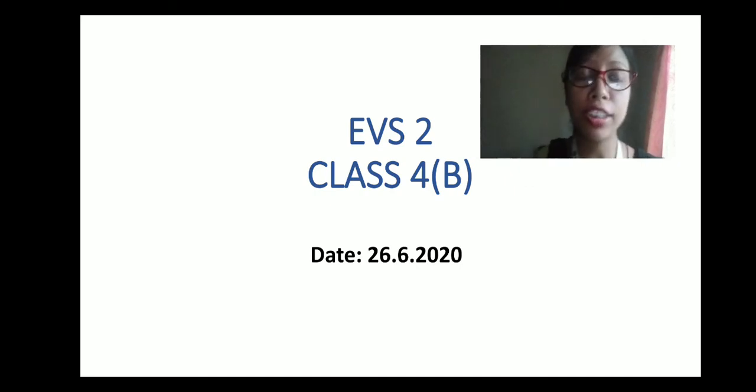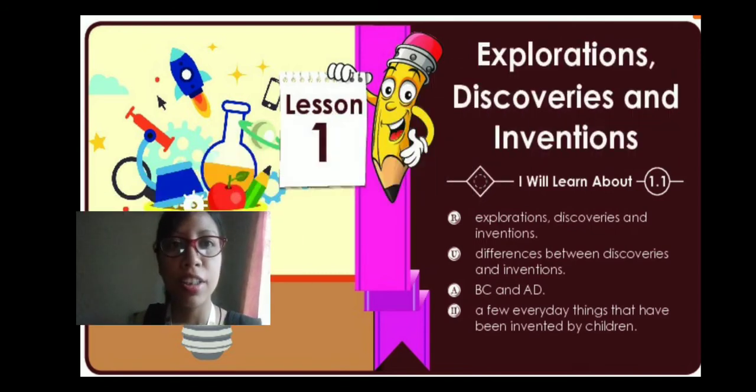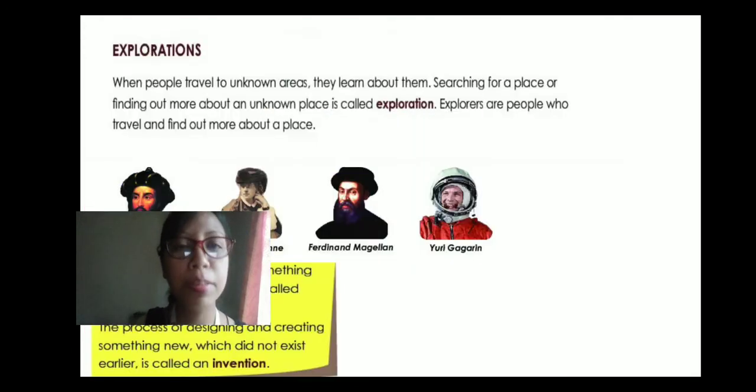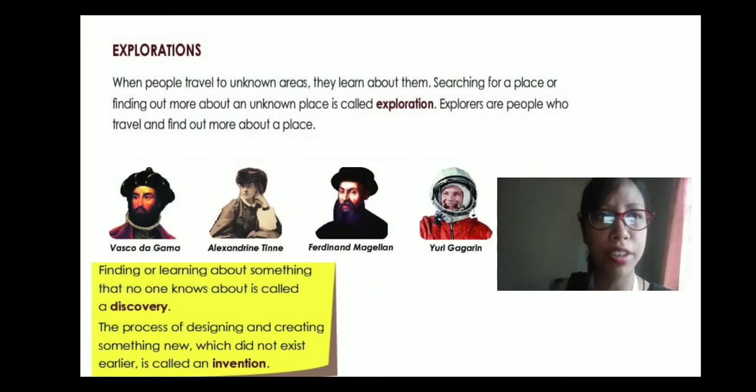So today we are going to discuss a few important points from lesson number 1 and from lesson number 2, part 1. Let's start. The first lesson we have got is lesson number 1, Explorations, Discoveries and Inventions. In this lesson, we have learned about exploration, discoveries and inventions, the differences between discoveries and inventions, BC and AD, and a few everyday things that have been invented by children, right? Now let's move towards a few more important points, okay?